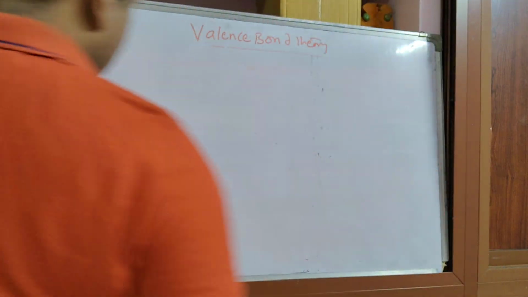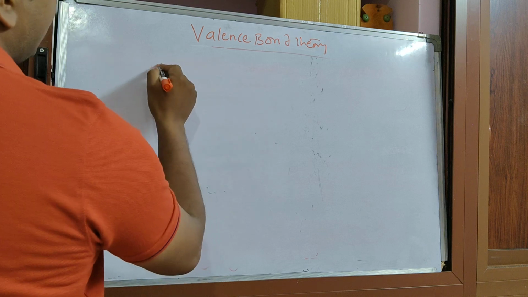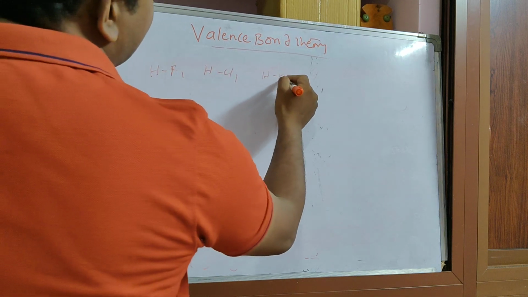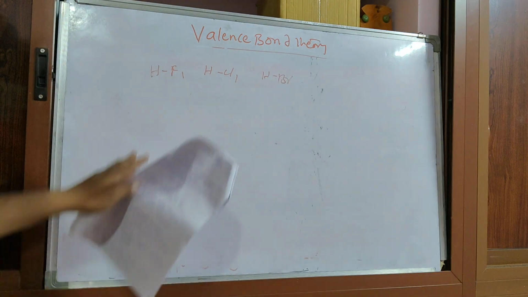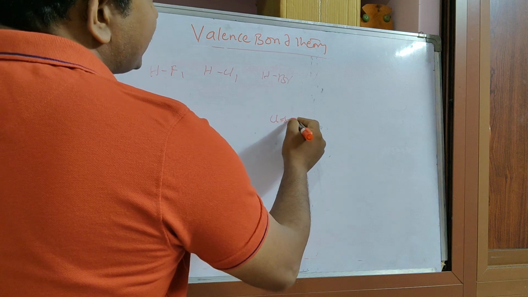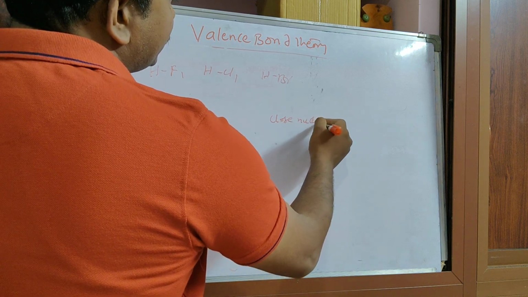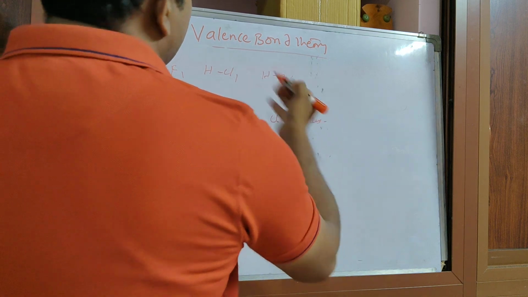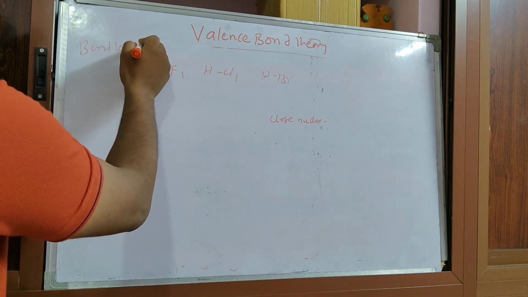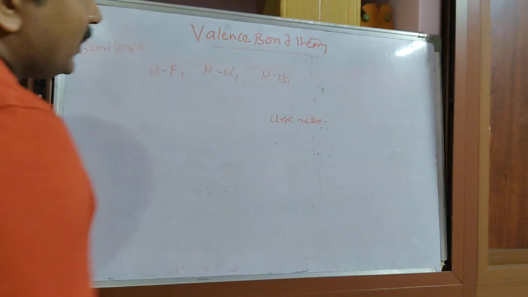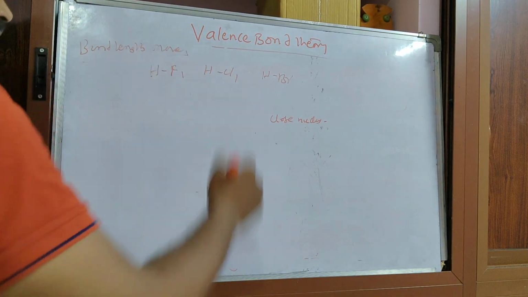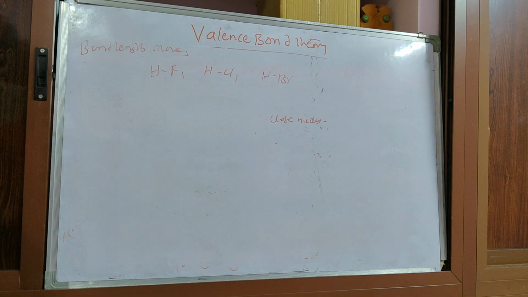One important example is HF, HCl and HBr. To identify bond length, we first have to discuss which has more bond length. Bond length is more in which case?